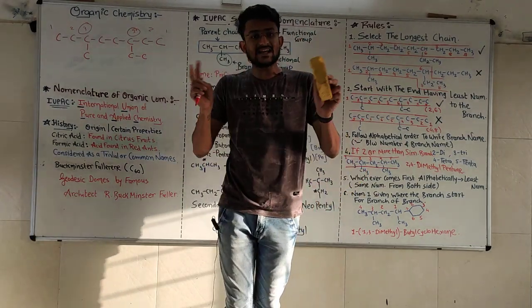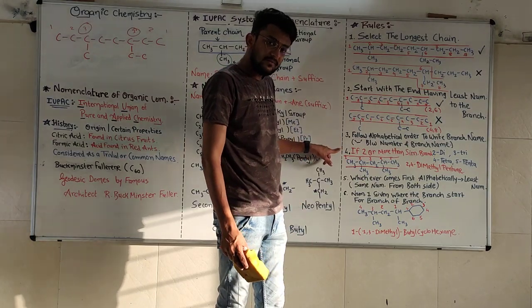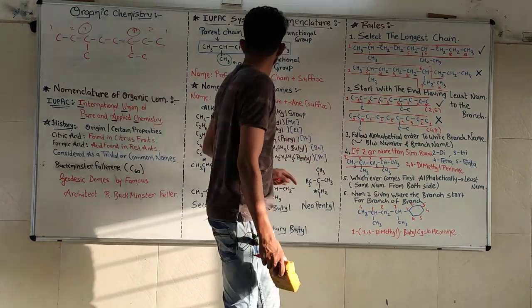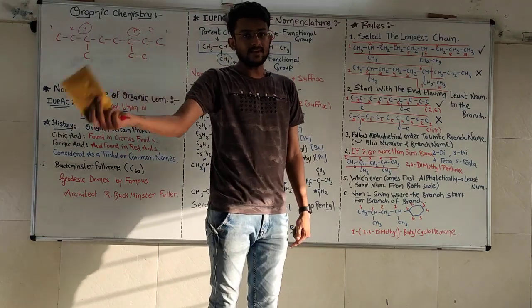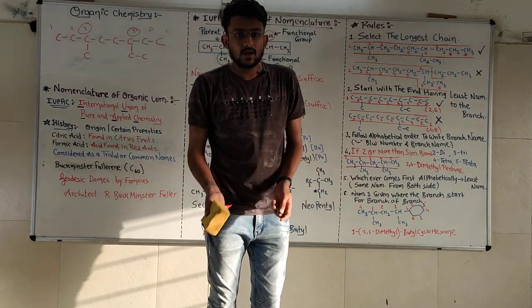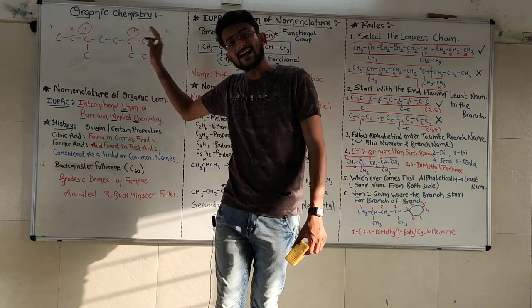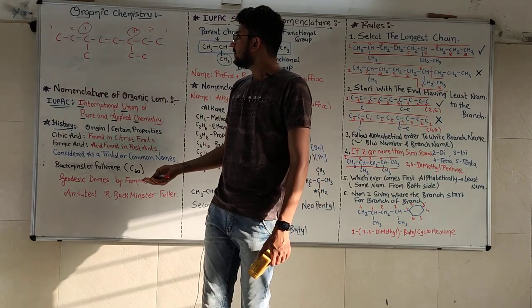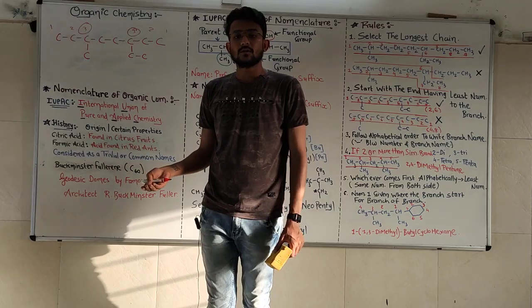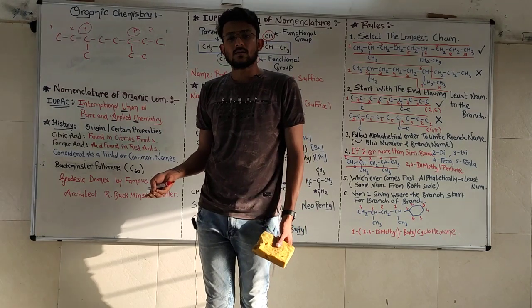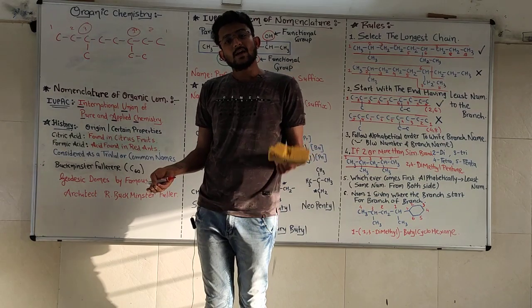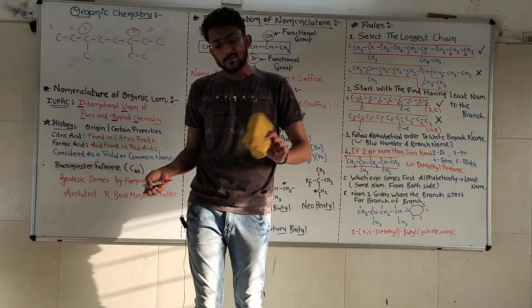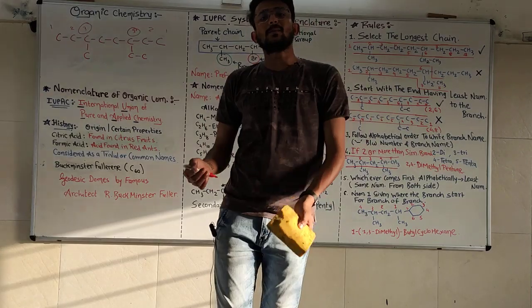If both branches are the same, as in the previous rule, we will use 3 and 6, 3, 6 dimethyl or diethyl. But they are not the same one, they are different. That's why what we are going to do? Simple. If ethyl comes alphabetically first, it will be given the least number, and if methyl comes alphabetically first, then it will be given the first number.